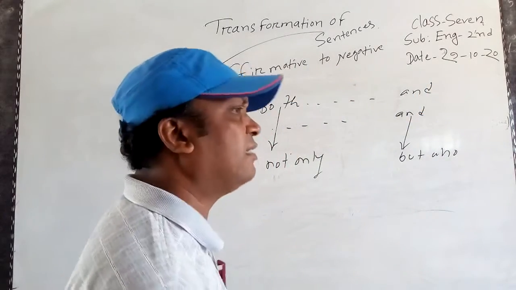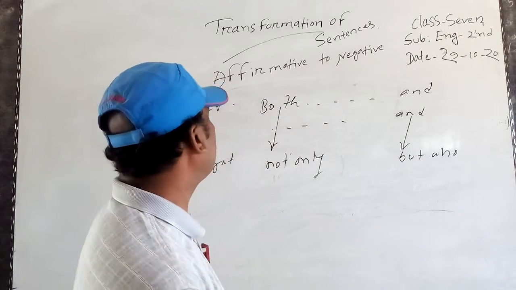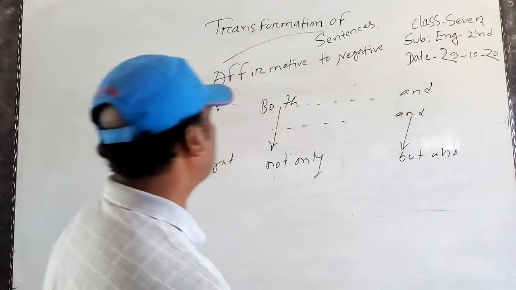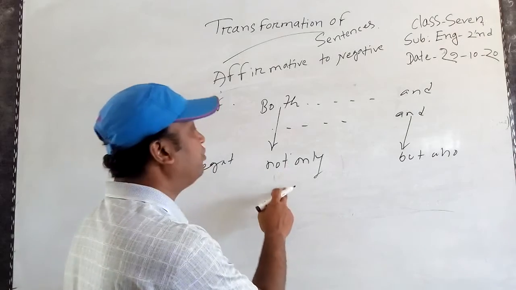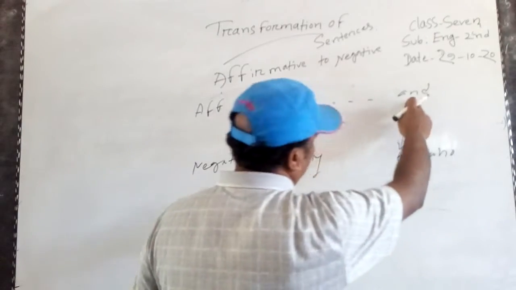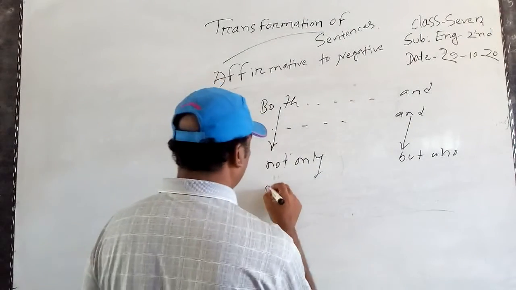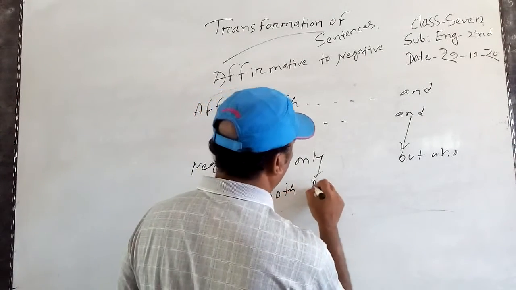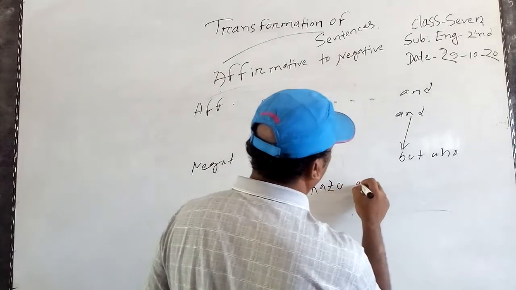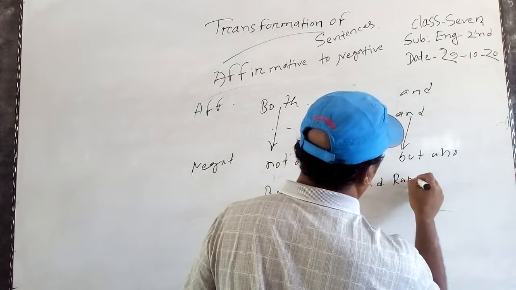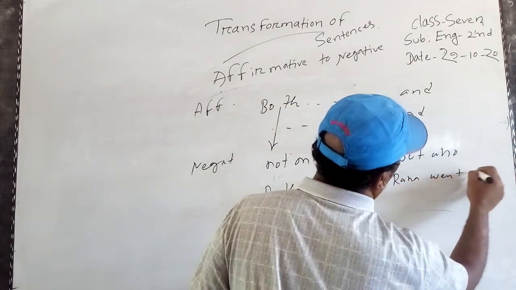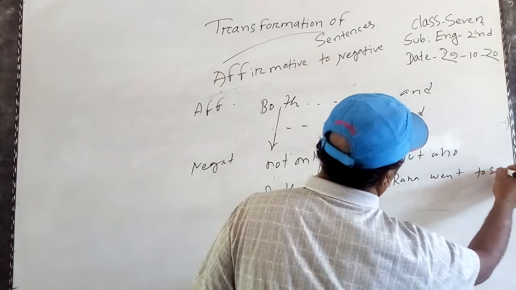If you find any sentences with both and in affirmative and negative, instead of both you have to use not only, and instead of and you have to use but also. Both Raju and Rana went to school.